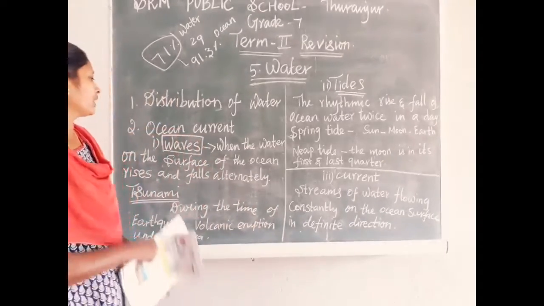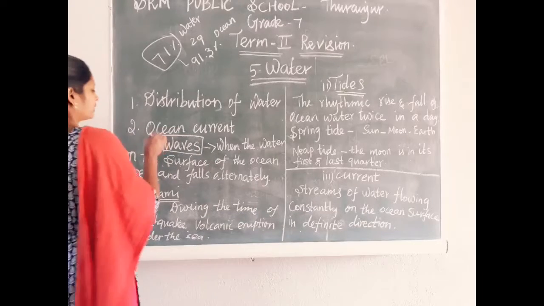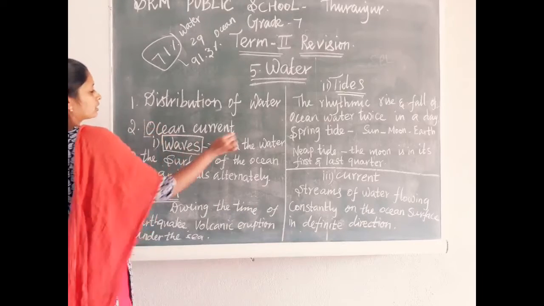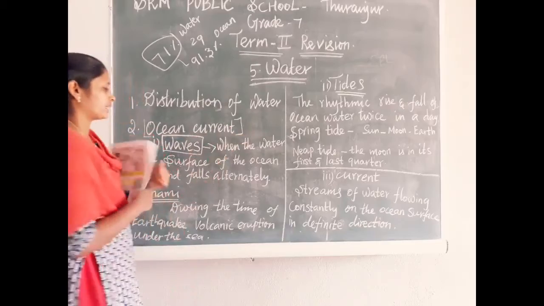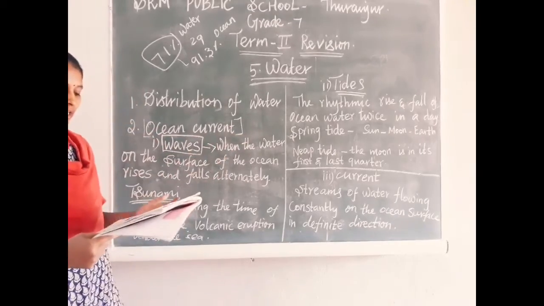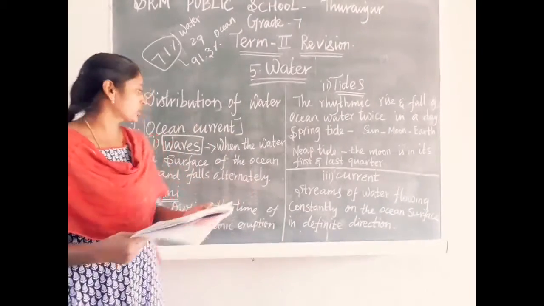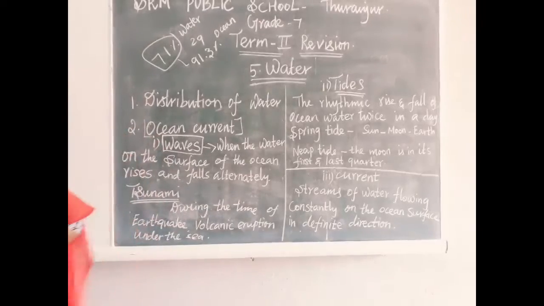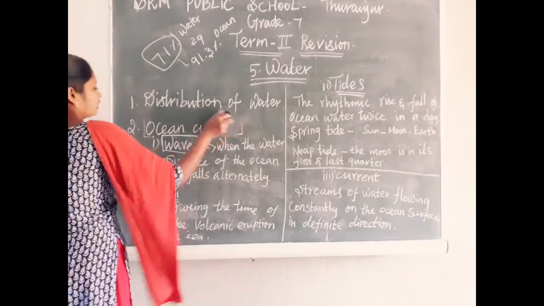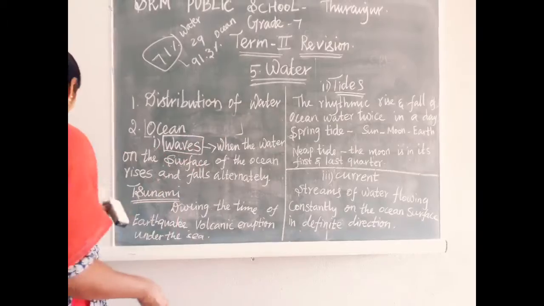Next we are moving to ocean circulation. Sorry, I wrote it wrongly earlier.